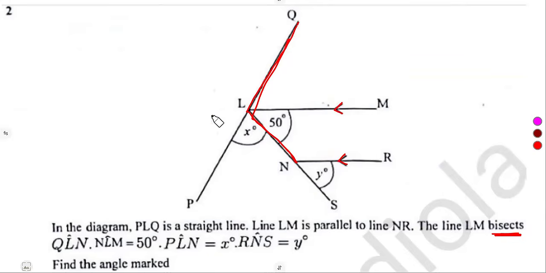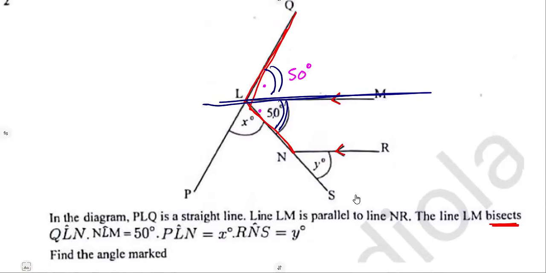So this line LM is dividing this angle into 2 equal parts, meaning this angle and this angle here will be exactly the same. If this angle is 50 degrees, by default this one is also 50 degrees, because these two are equal. The line LM has divided the whole angle into 2 equal parts. That is the meaning. Then we are further given that this angle is 50, this one is X and the other one is Y.